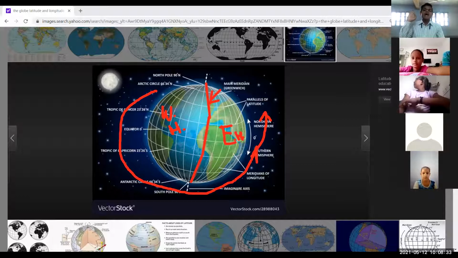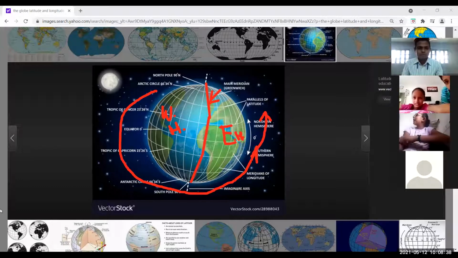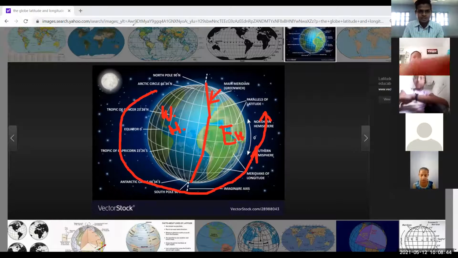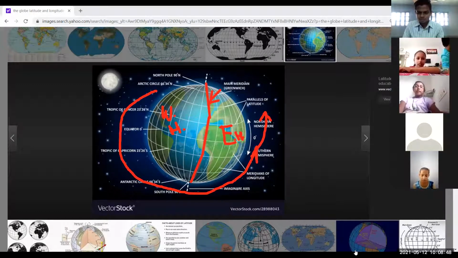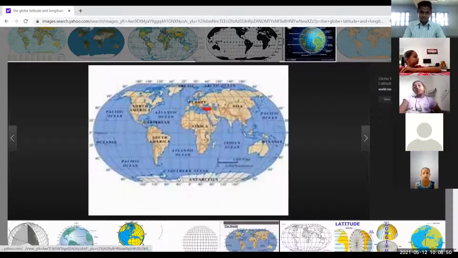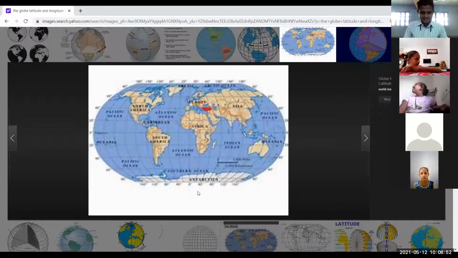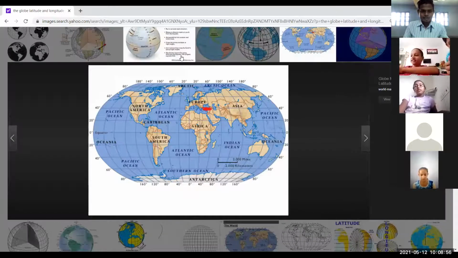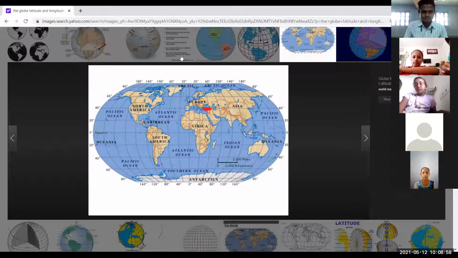India, I am going to show. Again, I am going to show you different pictures so you can better understand. Okay, the prime meridian, I am going to draw it first of all.